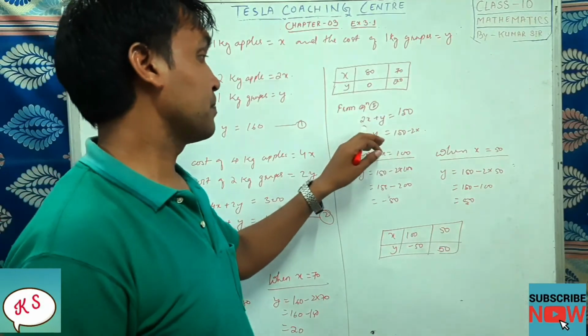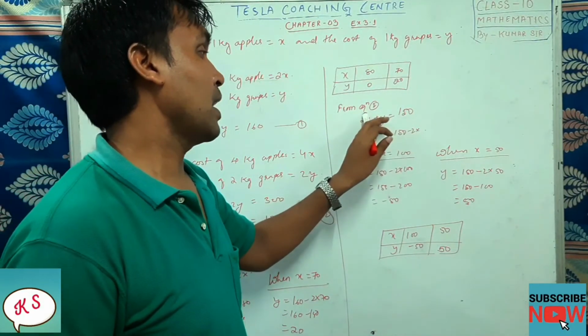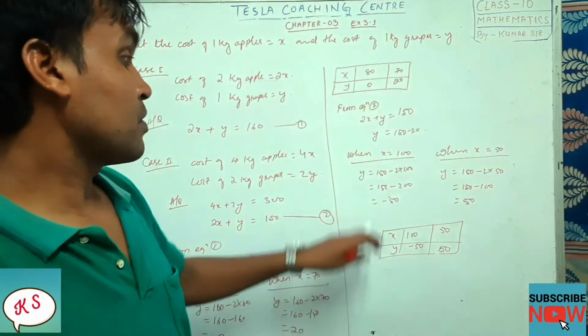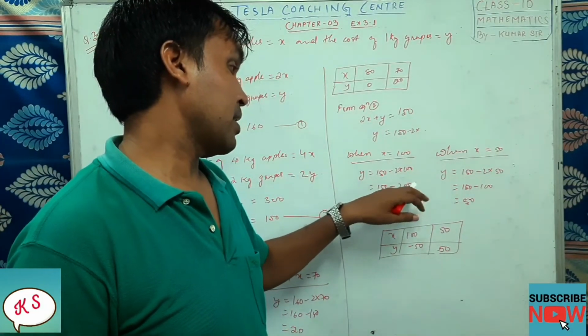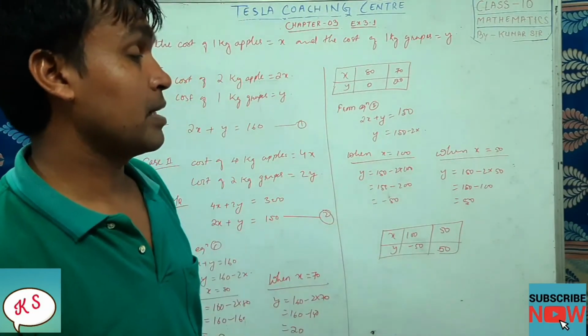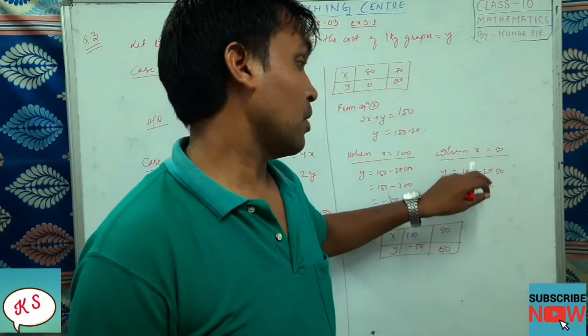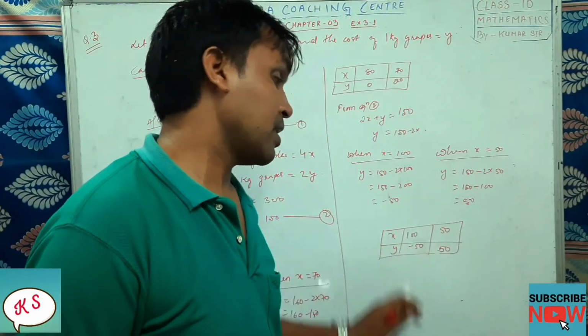Now equation 2: 2x plus y equal to 150. y is equal to 150, and this 2x I am bringing to this side, so it will become minus 2x. So when x equal to 100, then 150 minus 2 into 100, that is minus 200, which is equal to minus 50. When x equal to 50, then y will be equal to what? 150 minus 2 into 50, 100, that is 50. So this is our second table.